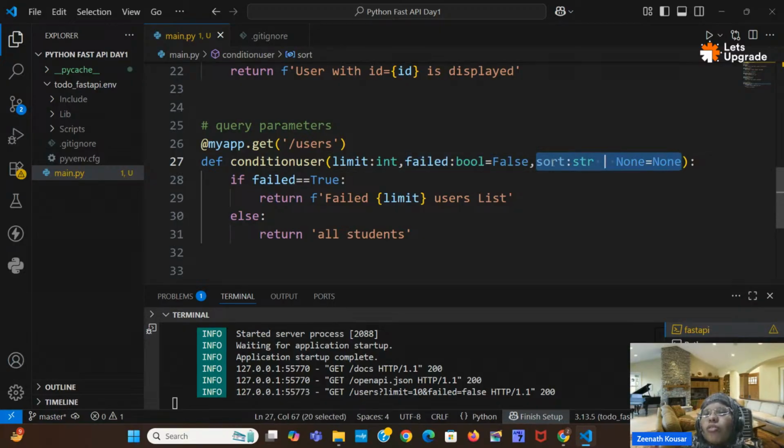If the user is not giving any value, then None will be stored into sort. Means the sort value is not compulsory. If the user doesn't give it, None will be applied and it will work. No need to give either ascending or descending. So sort here is nothing but an optional parameter, and failed is nothing but a default parameter. We are giving some default value. If the user skips giving that, then false will be stored into it.